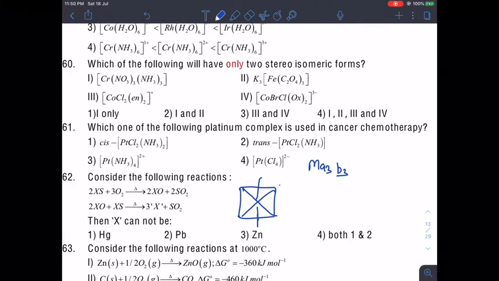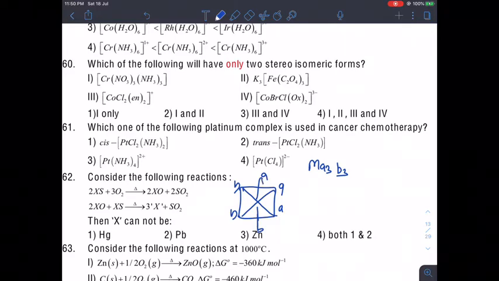So if we have ammonia, that means AAA, BBB, which is facial. Optically inactive.